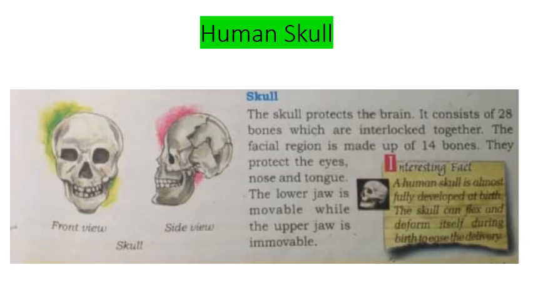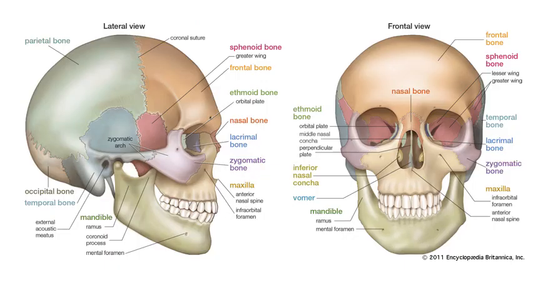It consists of 28 bones which are interlocked. The facial region is made up of 14 bones. We have also jaw bones. There are two jaws, the upper jaw and the lower jaw. The lower jaw is movable while the upper jaw is immovable. Now look closely. This is our skull. This is the front view of the skull and this is the side view of the skull.